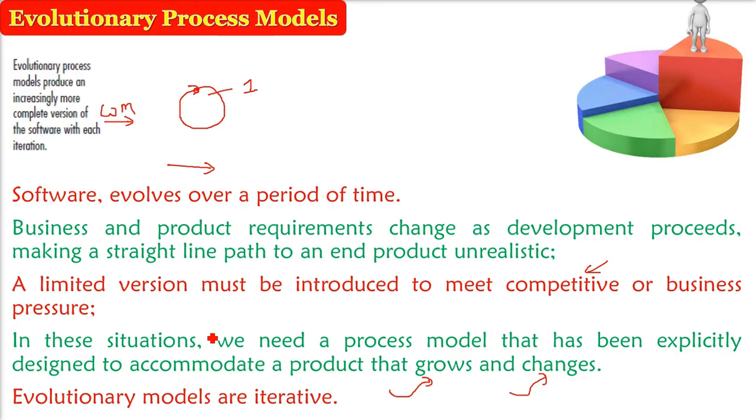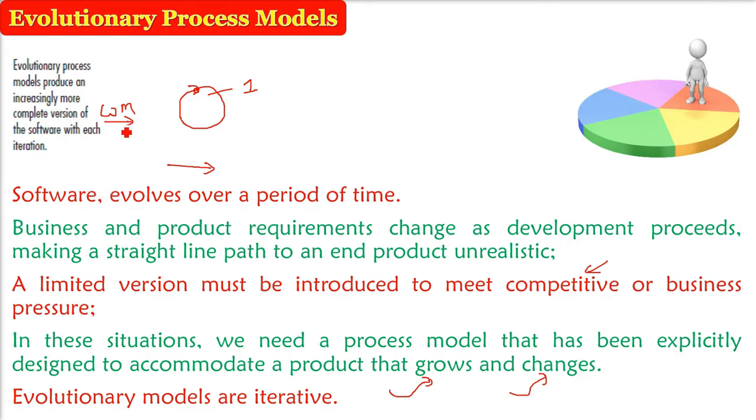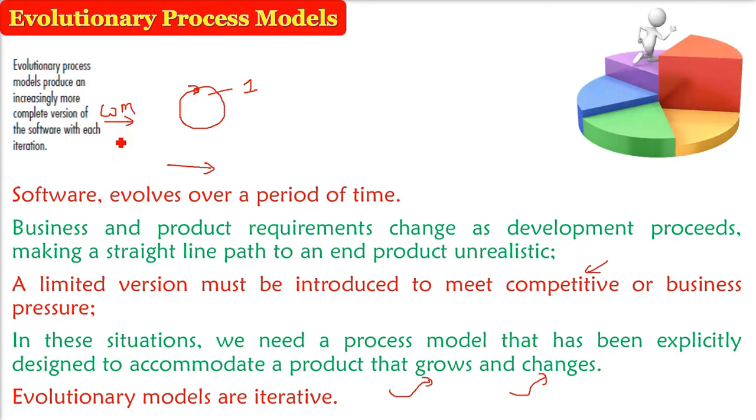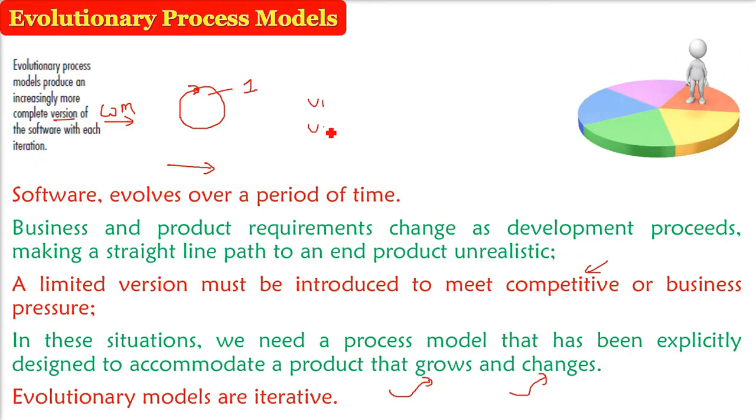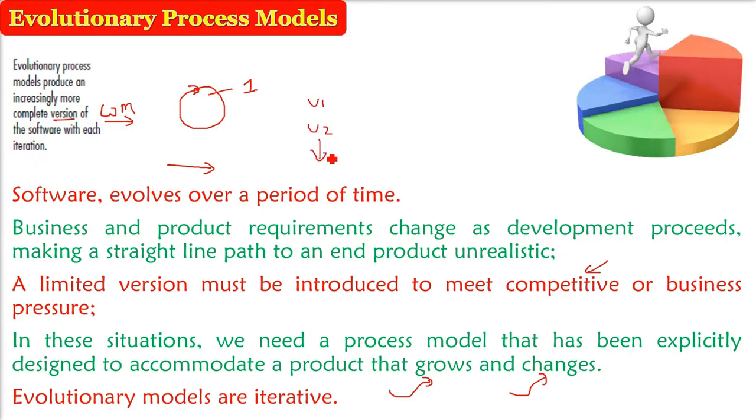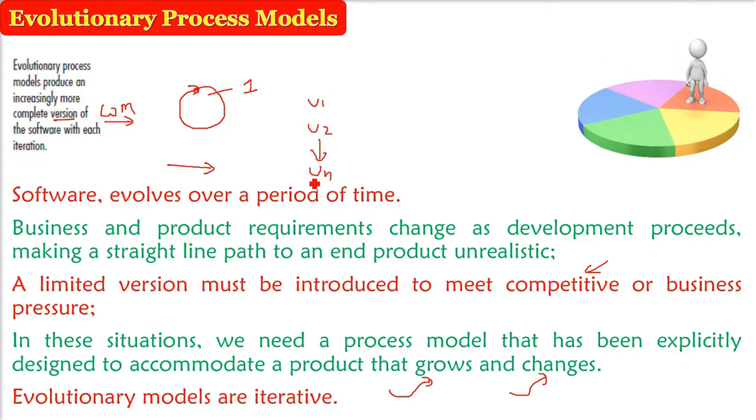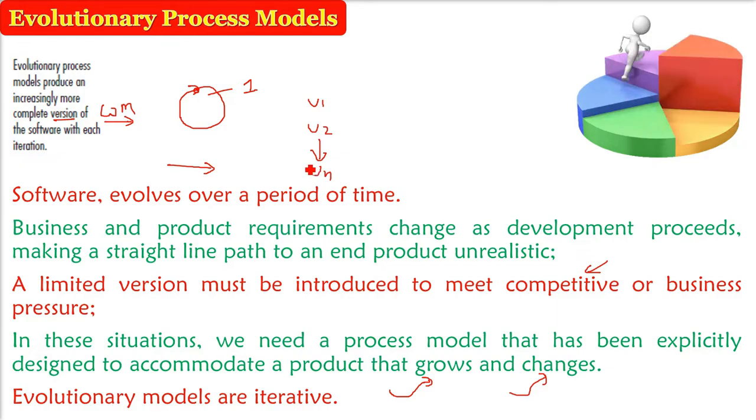So evolutionary process, these are the models. They give us increasingly more complete versions, like version 1, version 2, till the version which is accepted by the user. And in this, each iteration is something added to the previous iteration.